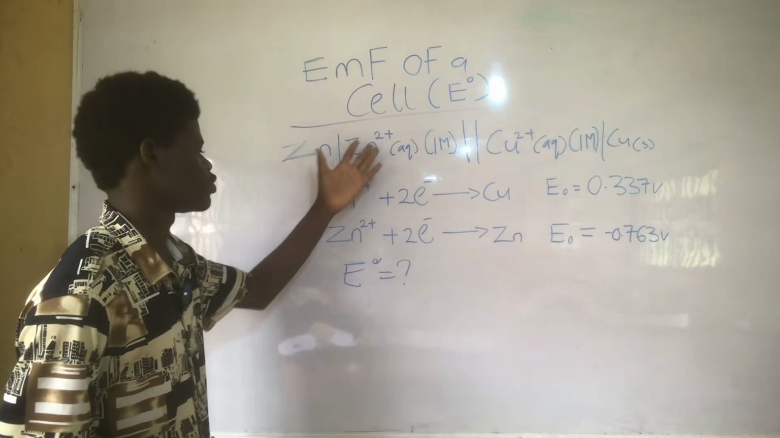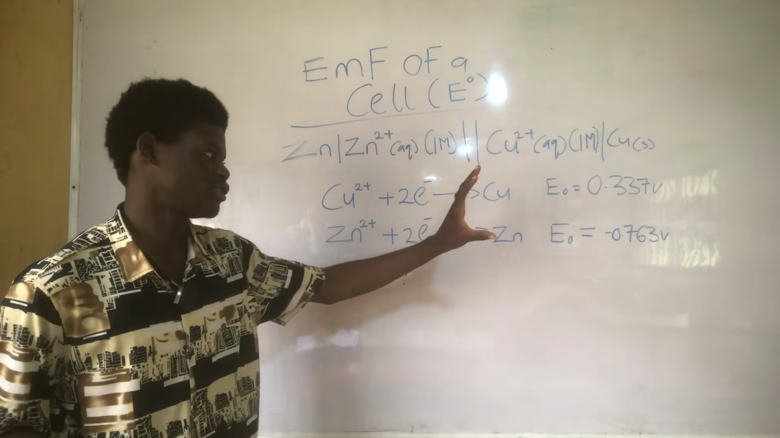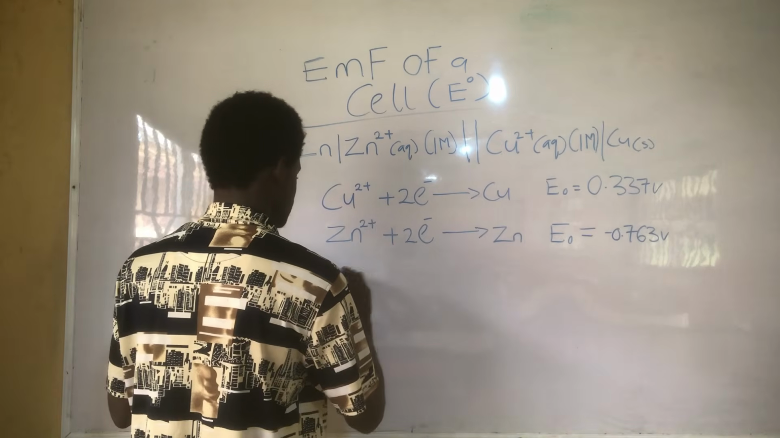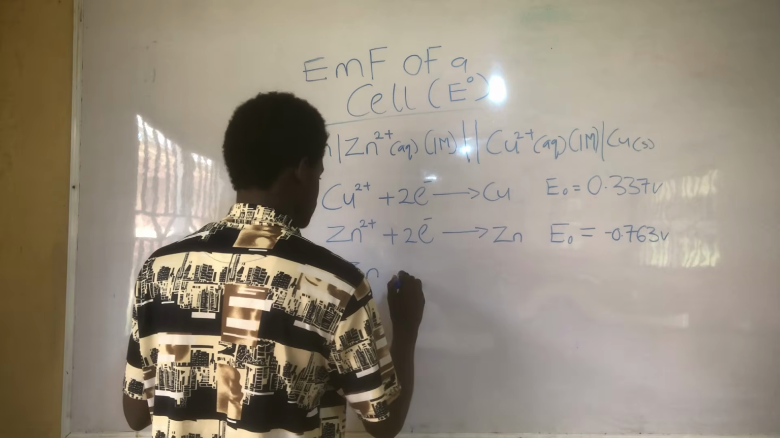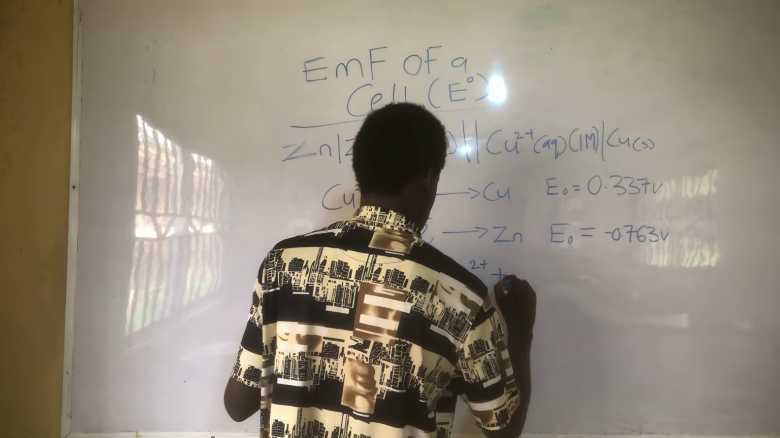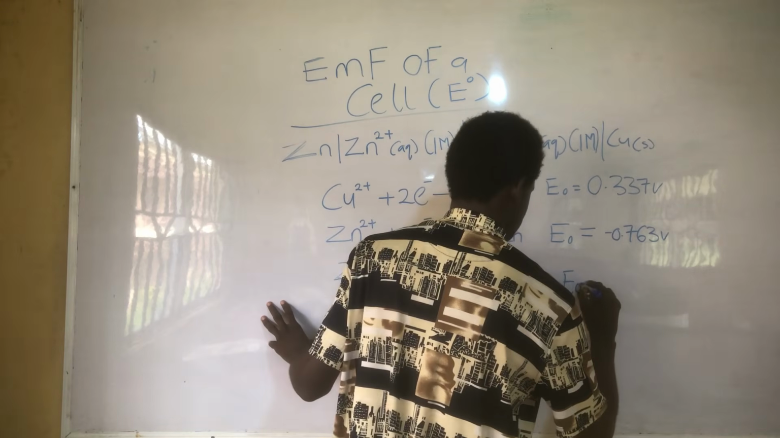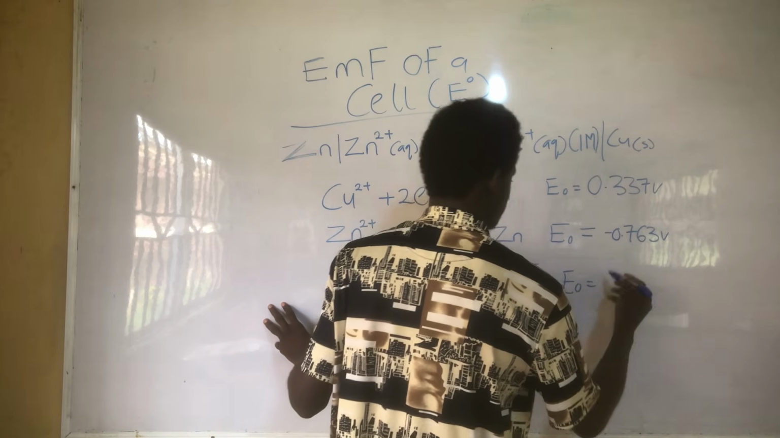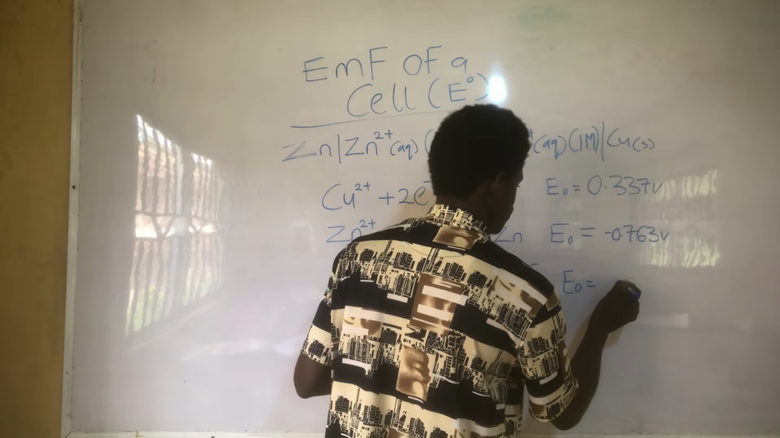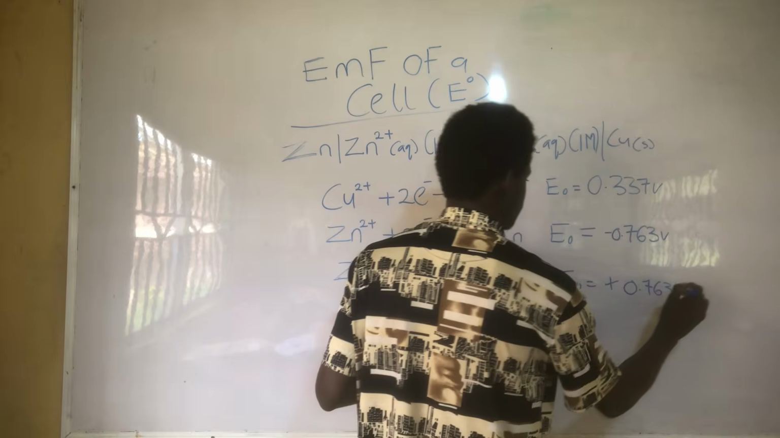Zinc is moving from plus 2 to plus 1, so we need to reverse this. So when we reverse this, let's reverse that for zinc. That will be Zn giving Zn2+ plus 2e-. So when we reverse it, our EMF will also reverse in sign. So instead of having negative here, we have positive 0.763 voltage.